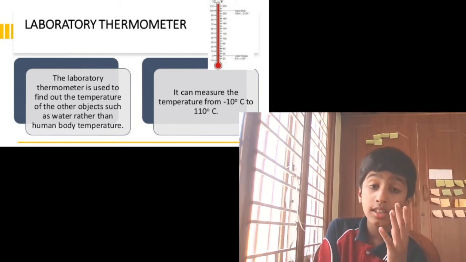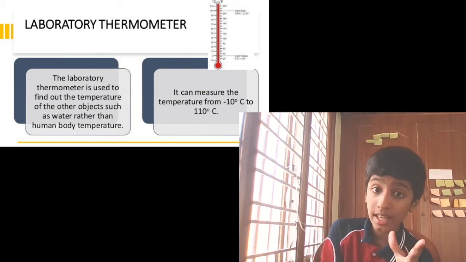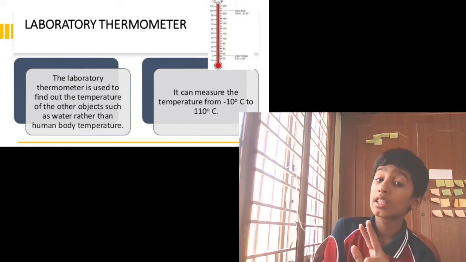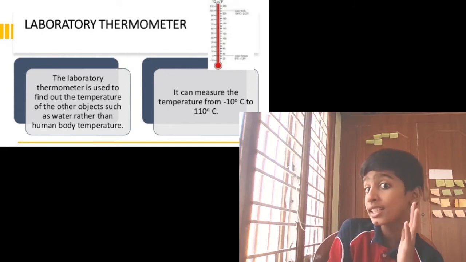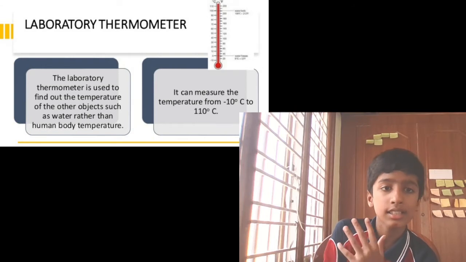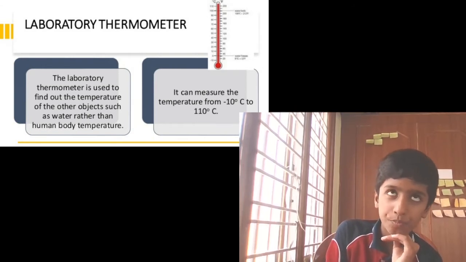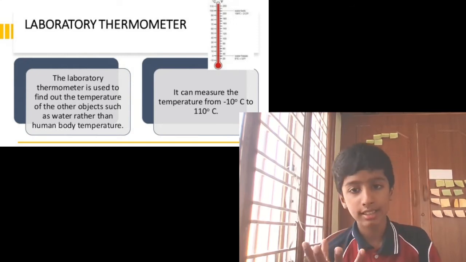There is one more specialty: it can measure from minus 10 degrees Celsius to 110 degrees Celsius. So the laboratory thermometer is used to measure things like chemical solutions and water. Water boils at 100 degrees Celsius, right?